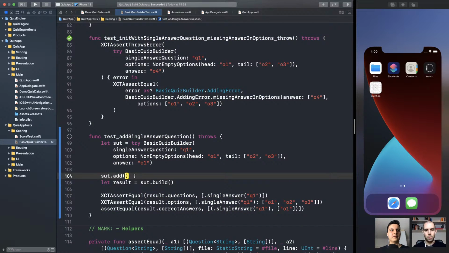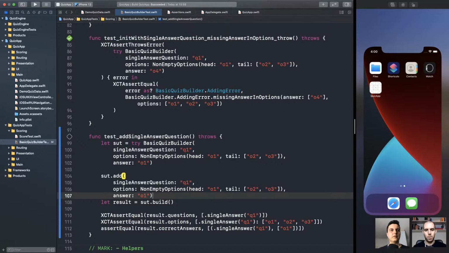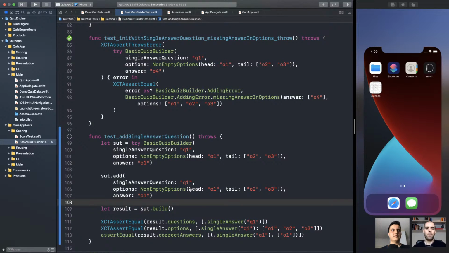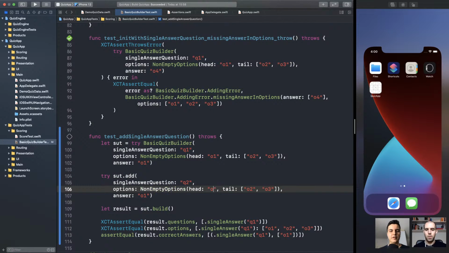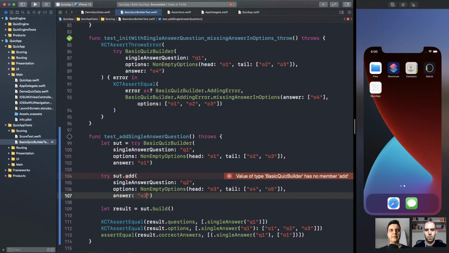Like this. Okay. So Q2. Question 2, options, I don't know, 3, 4, 5, answer 3. Make sense? This will be the API.